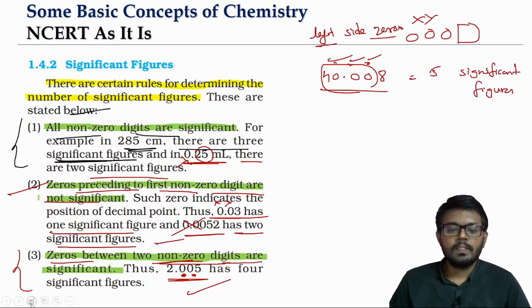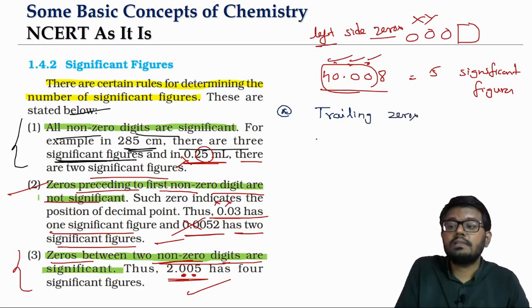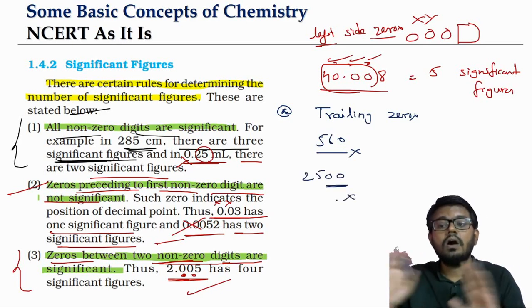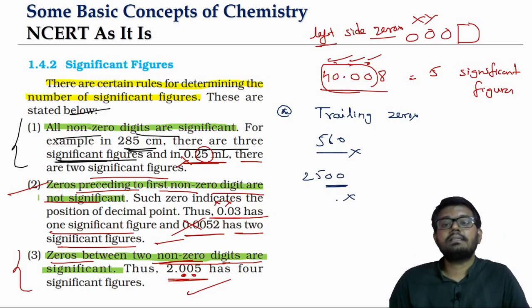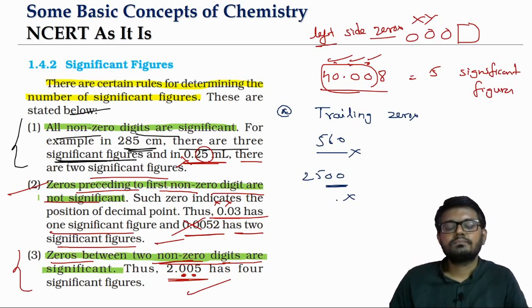All the zeros which are in between two non-zero digits will also be counted as significant. Then there is one more point that is not given in the NCERT textbook, that is about what we call the trailing zeros. Means the zeros that will come on the right side. Look at this. If I have 560, the 0 on the right side is not significant. 2500, both the zeros, all the trailing zeros will not be considered as significant.